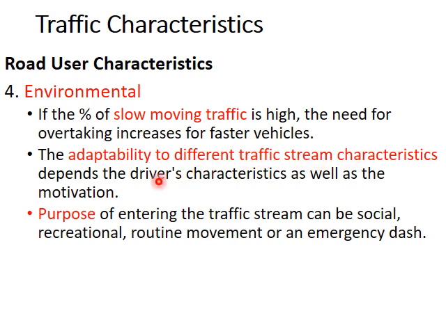That is, a driver will have to drive among slow vehicles, fast vehicles, aggressive vehicles, etc. So he must be able to adapt to that traffic environment. And also the purpose of entering the traffic stream. Drivers will be driving for the purpose of work, then pleasure trips, then emergencies or recreational purpose, etc.